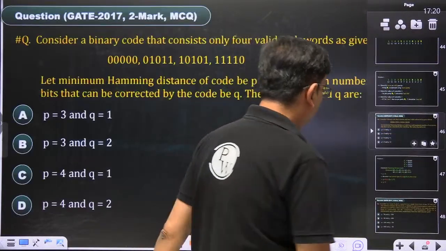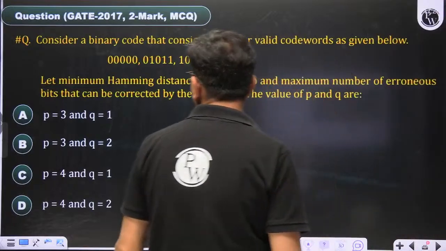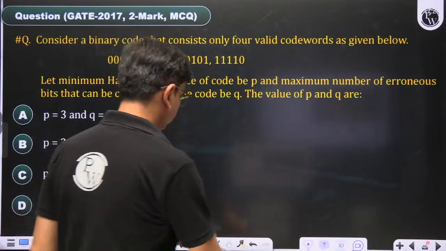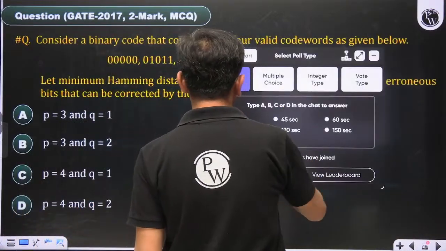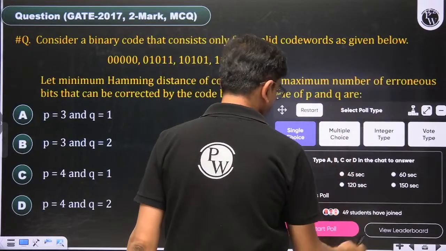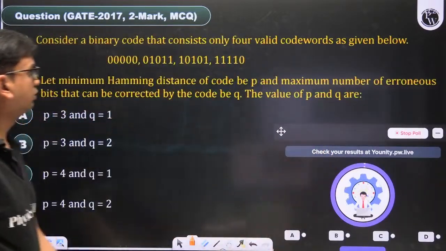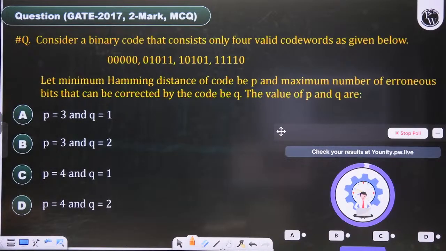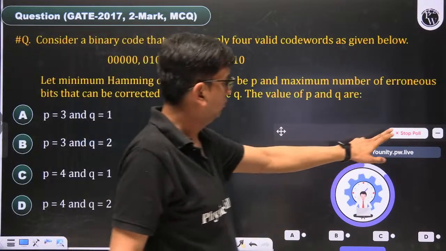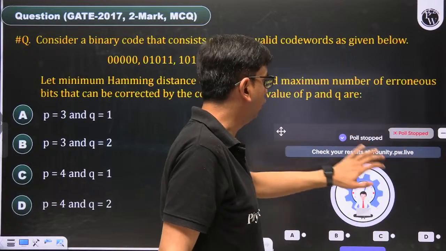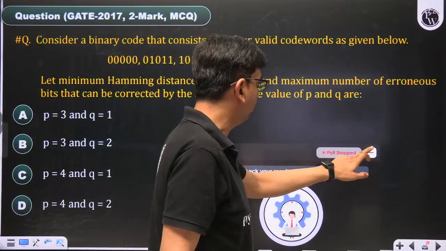There is one more question, and this one you can solve here. I am giving 90 seconds. Or you can do one thing: this is also homework.